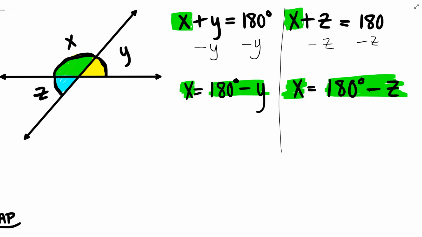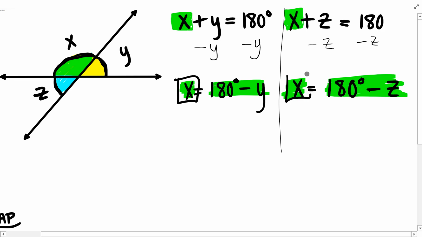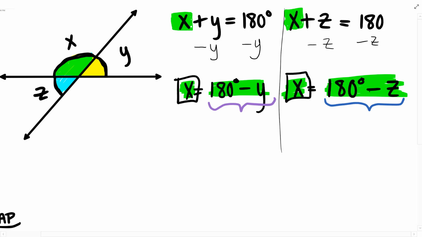Well, x is equal to 180 degrees minus y, and x, the very same x, is equal to 180 degrees minus z. So, if x is equal to x, then 180 minus y is equal to 180 minus z.